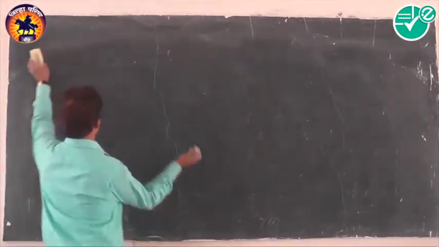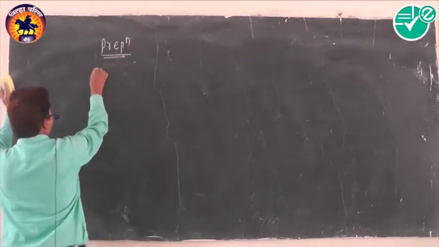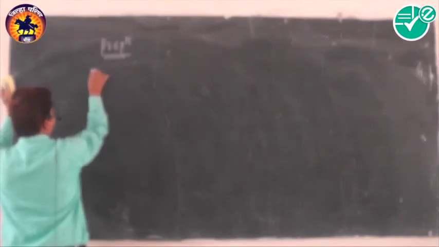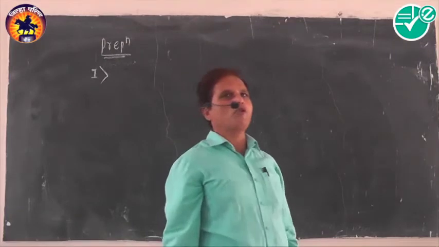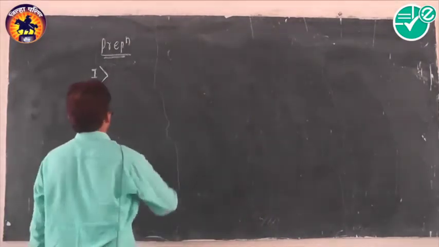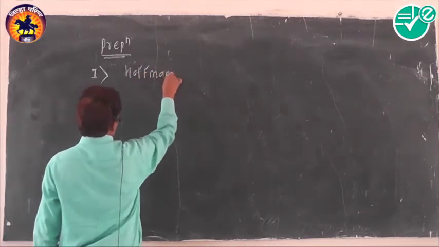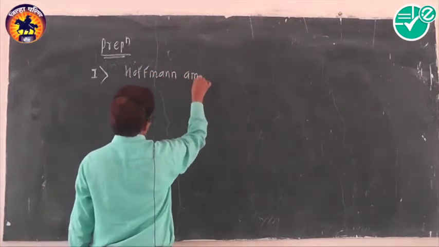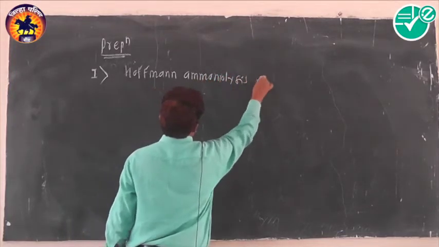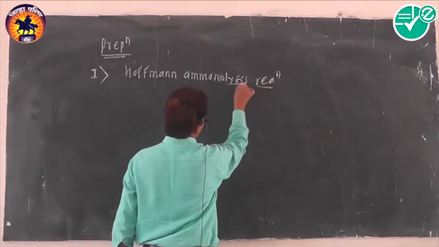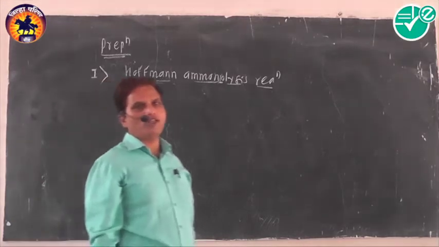Preparation of amines. Amines are obtained by means of four different methods. We can discuss one by one. The first method is called Hofmann ammonolysis reaction. What is Hofmann ammonolysis reaction?